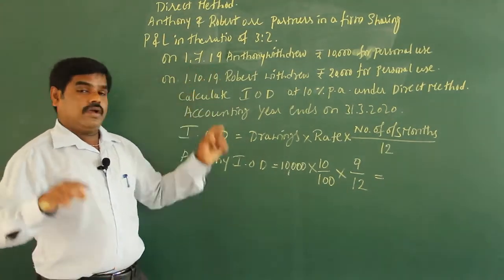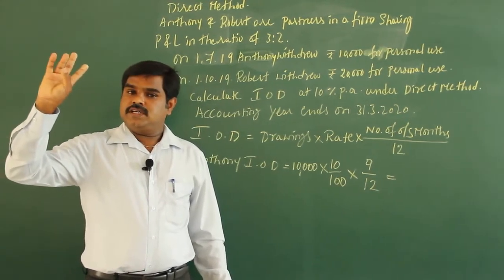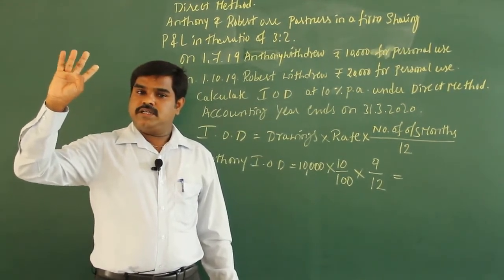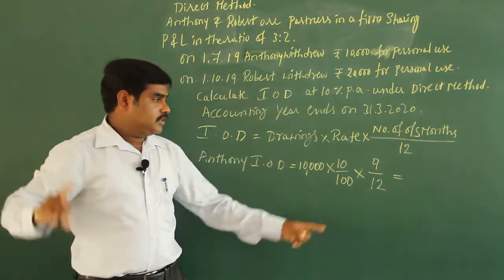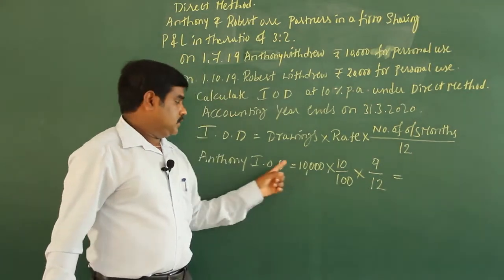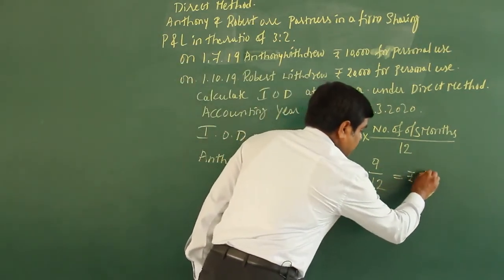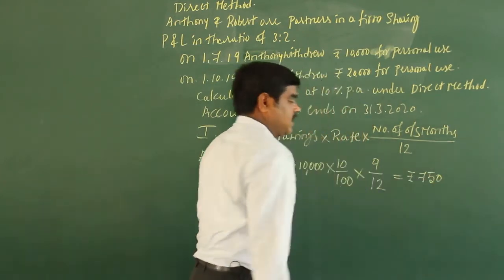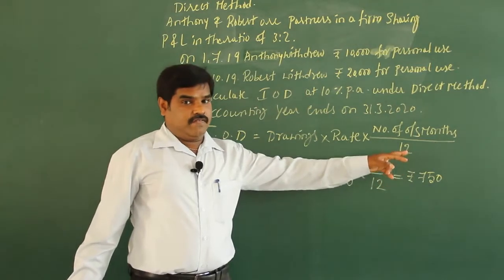Now, July, August, September, October, November, December, again January, February, March. So the outstanding period is 9. 9 divided by 12. If you calculate the interest on drawings of Anthony, the amount will be 750.